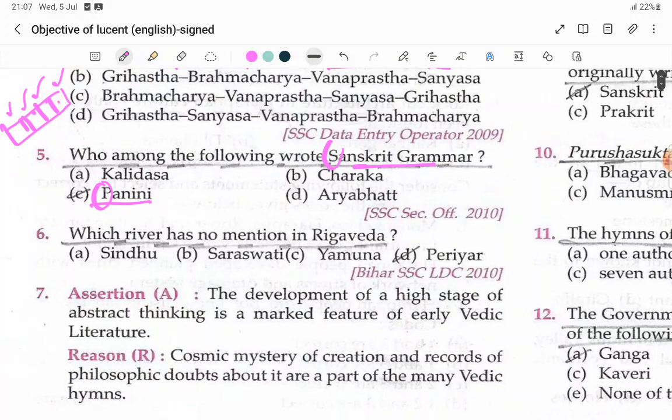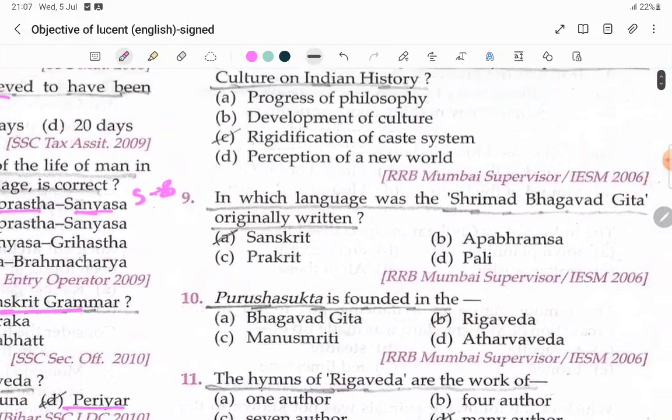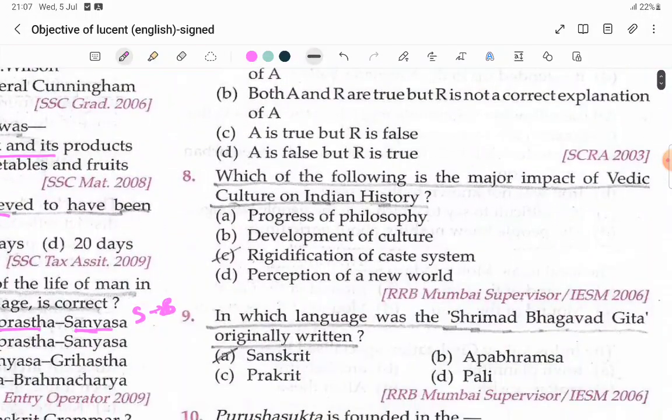So SP means Superintendent of Police. Like that you remember. Which river has no mention in the Rig Veda? Periyar. Okay, the remaining rivers were mentioned. So assertion reasoning is not needed from our exam point of view.